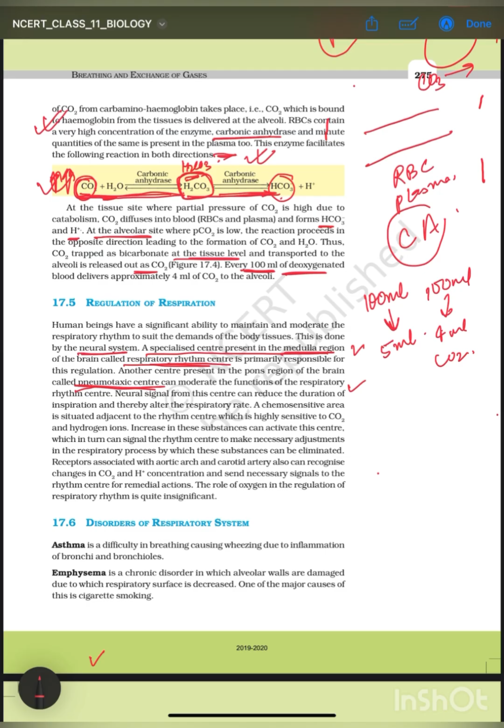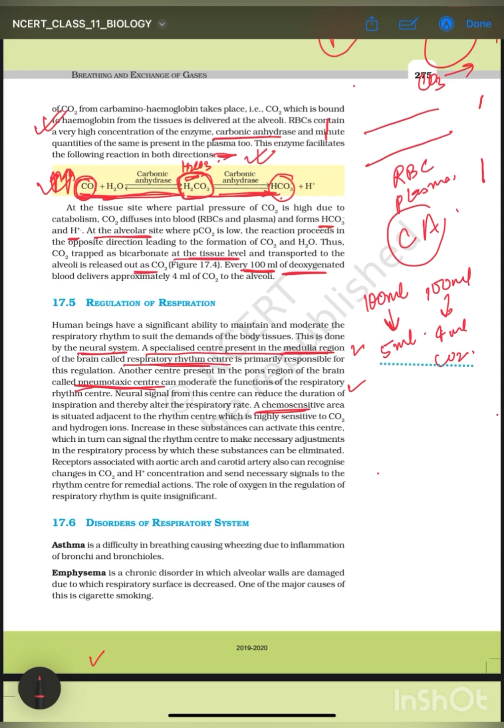Now how does this medullary region, the pons region में जो present है pneumotactic center और the respiratory rhythm center, कैसे इसको पता चलता है that body needs high amount of oxygen? कैसे पता चलता है? There is a chemosensitive area. What is chemosensitive? What is the meaning of chemosensitive? Chemosensitive मतलब कोई भी chemical से जो area sensitive है.